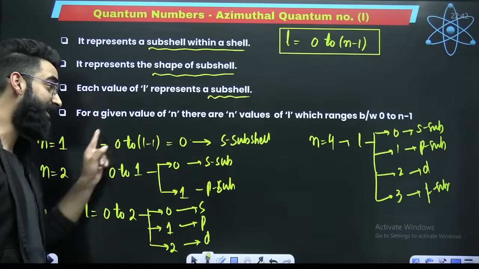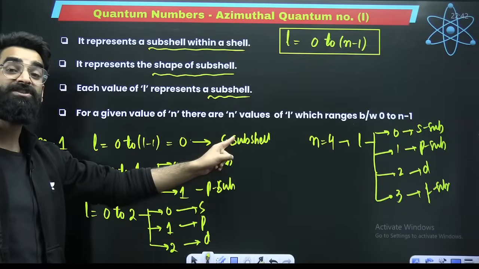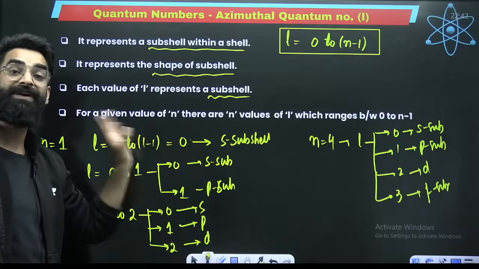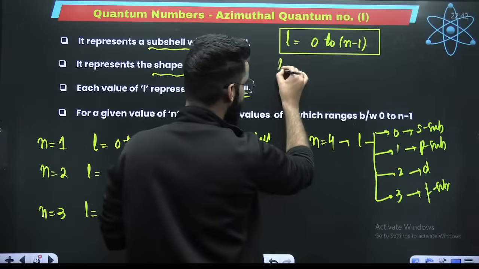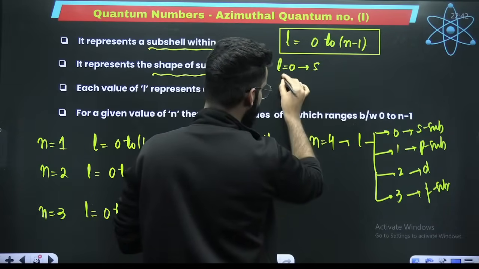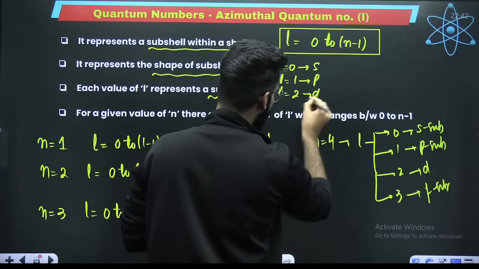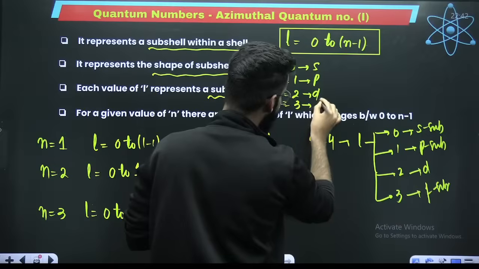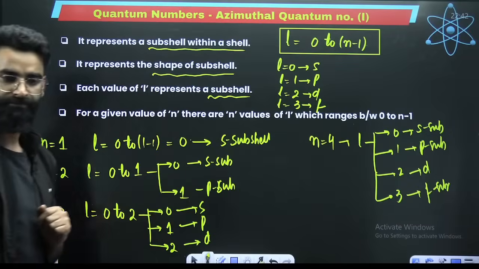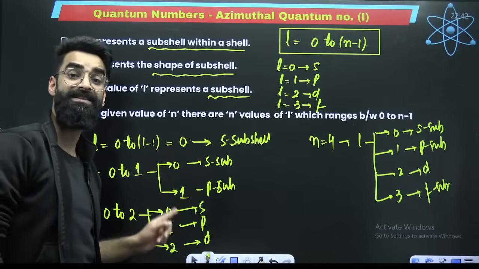So in your first shell, there is one subshell which is called s. For s, the value of l is 0. Do remember it. If l value is 0, it represents s subshell. If l value is 1, it represents p subshell. If l value is 2, it represents d subshell. If l value is 3, it represents your f subshell.